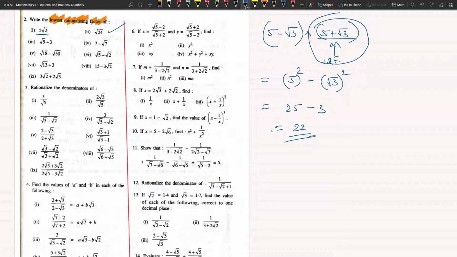Yeah, Shlok, the question for you is root 18 minus root 50. You have to multiply it with something so that the answer becomes rational. So what should be that number?